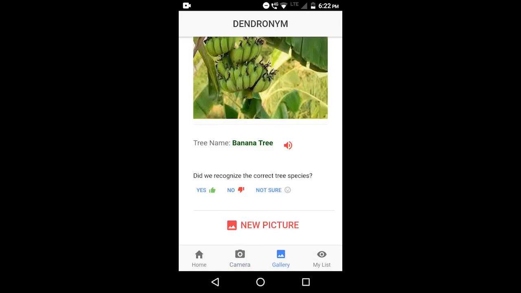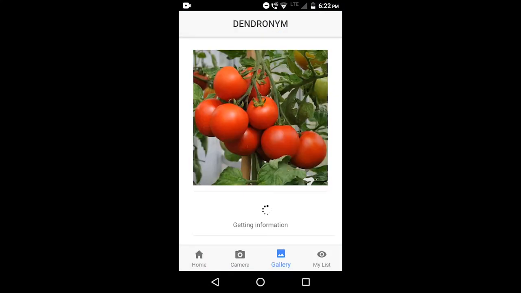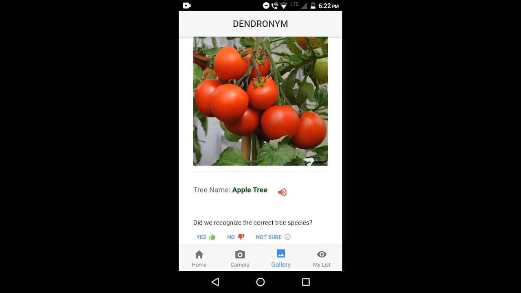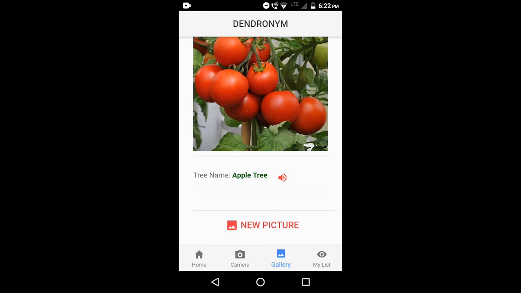So now let's see what if we give an image that is not there in our database. I'm giving a tomato tree which is not there. Apple tree. Yeah, the one that is closer to tomato tree in our database is the apple tree, so it has recognized it as apple tree. Now in this feedback form, it has not recognized correctly, right? So let's click on no here.